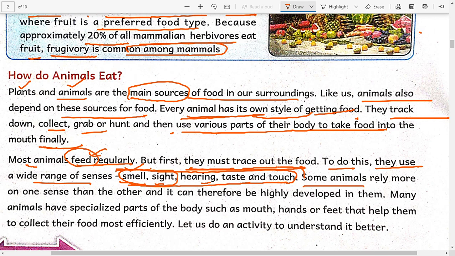Some animals depend more on one sense, like the dog. They are dependent on smell only. Then the other senses, therefore, are less developed in them.